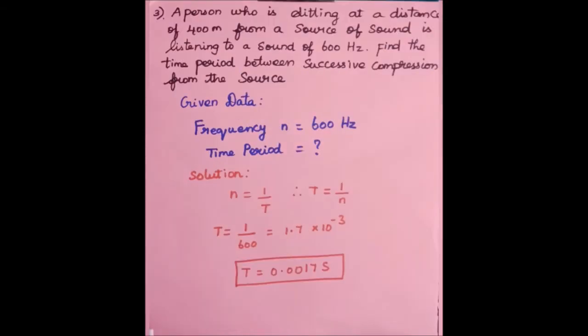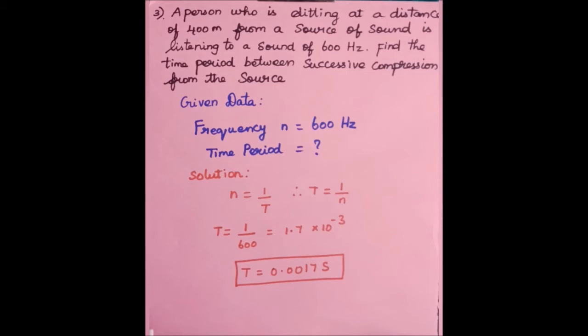Next, a person who is sitting at a distance of 400 meter from a source of sound is listening to a sound of 600 Hz. Find the time period between successive compressions from the source. In this question, frequency of 600 Hz is given. You have to calculate the time period.